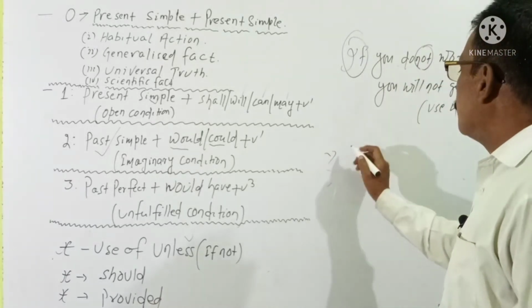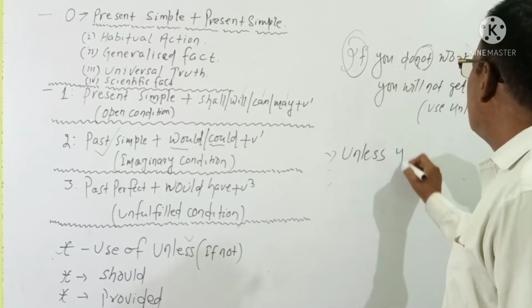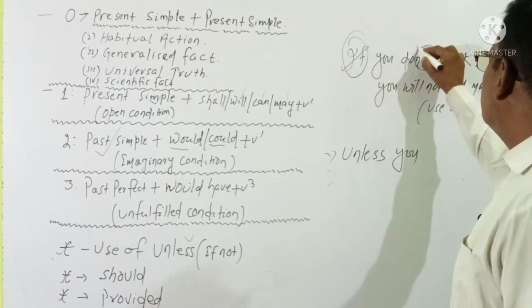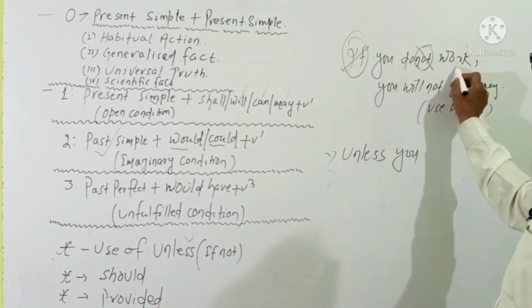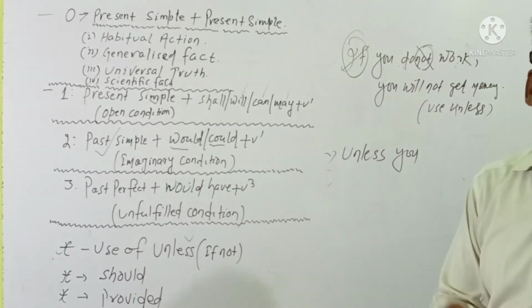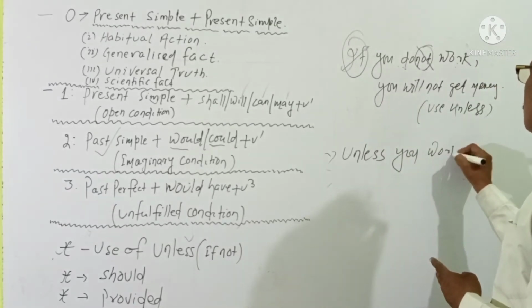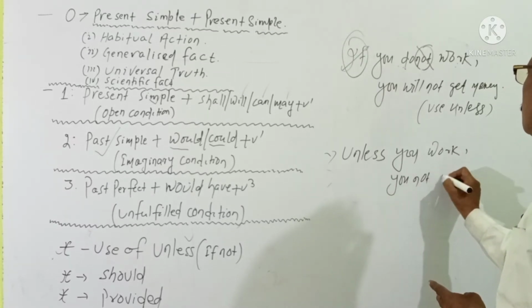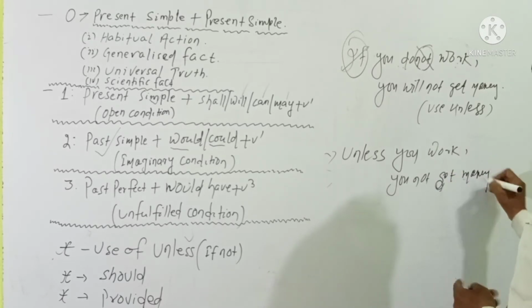So the answer: unless you work, you will not get money. Do plus work means work. Unless you work, comma, you will not get money. Right?